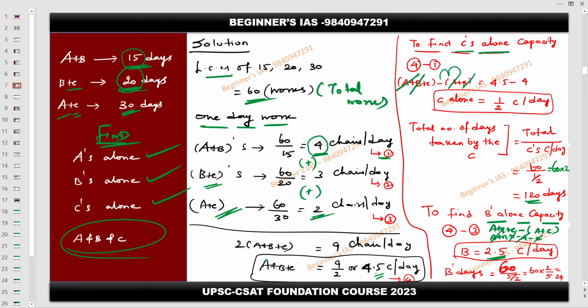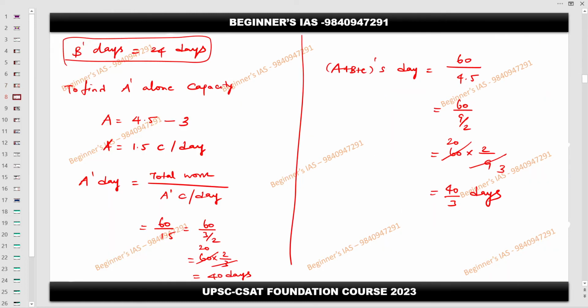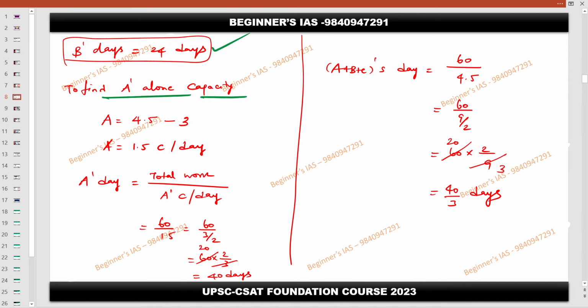Then what is B's capacity? Total work is nothing but 60. That 2.5 can be written as 5 by 2. Simple. Then 60 into the denominator to the denominator, therefore it gets reciprocal. So 60 into 2 by 5. Then it gets cancelled. Therefore 12 into 2 is nothing but 24. Done? Yes, sir. Fine. So therefore 24 days.